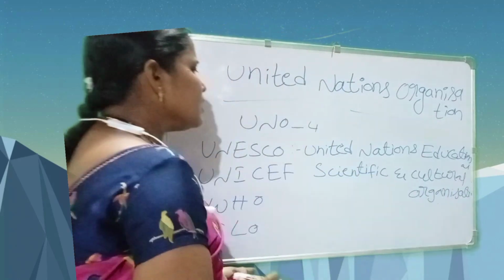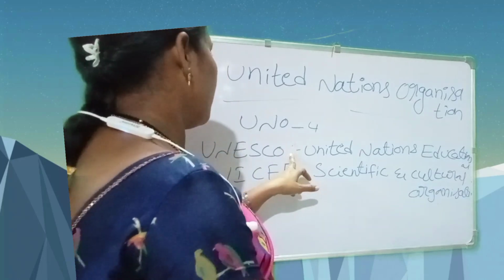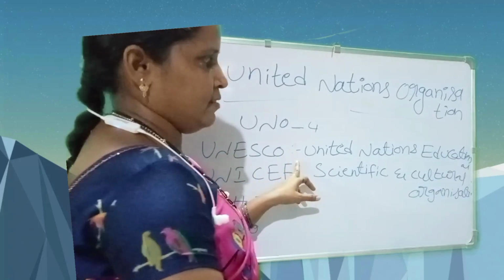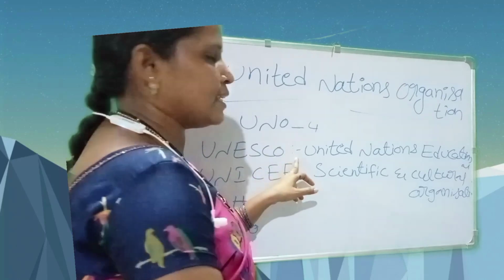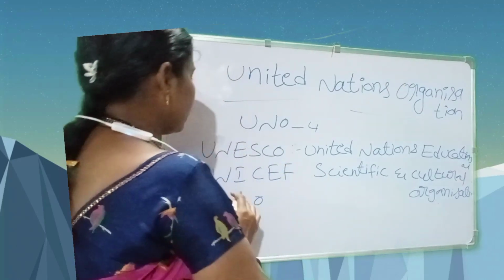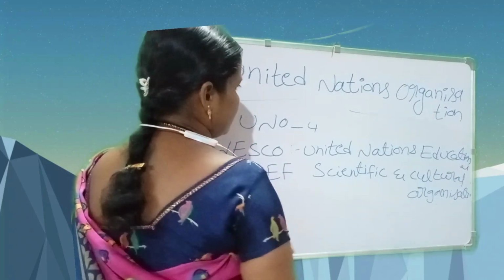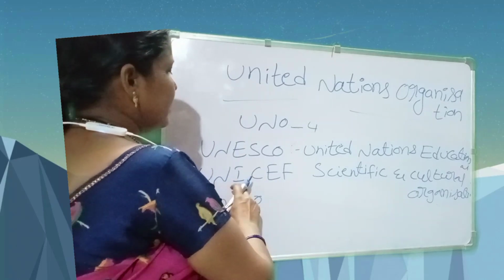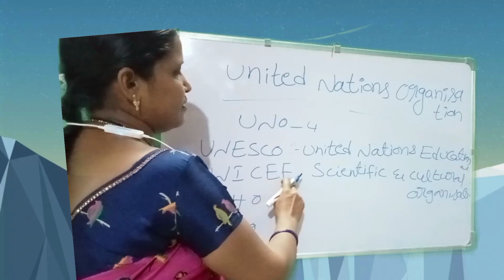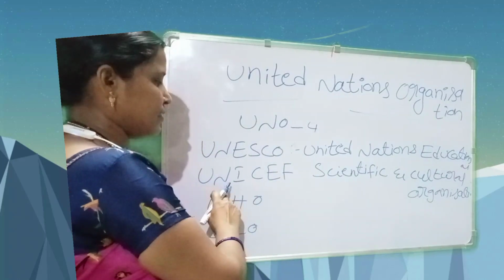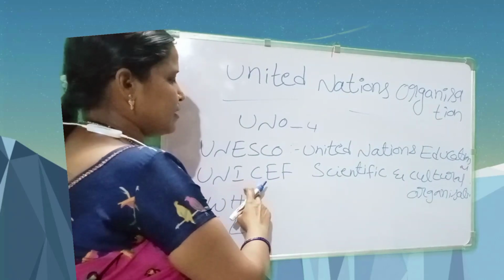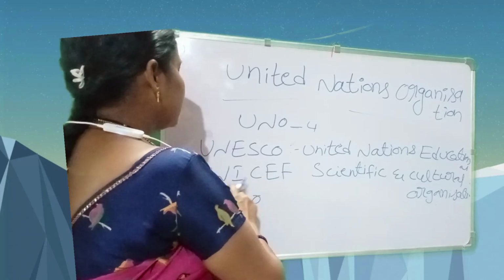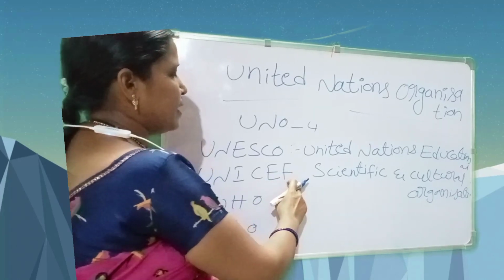This UNESCO is located in France. Next one is UNICEF. UNICEF means United Nations International Children's Emergency Fund. This UNICEF is located in New York.